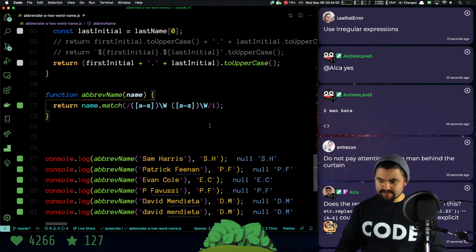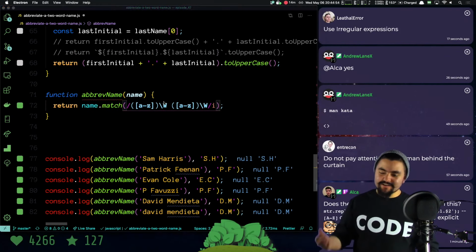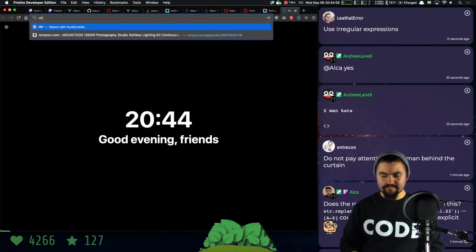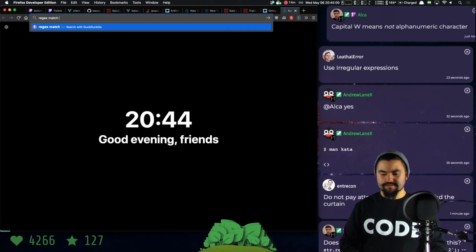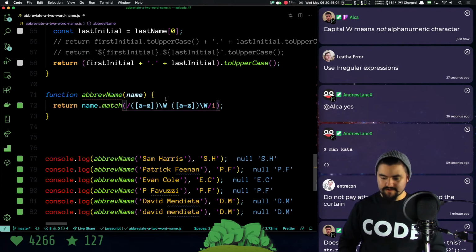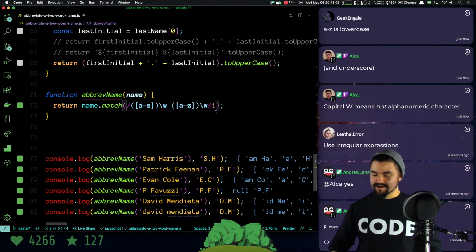Now, this is not matching at all. In regular expressions, is slash W how you match against a word? Let me look it up. Regex match word. Capital W means not alphanumeric character. Okay, so I'll do slash lowercase w.